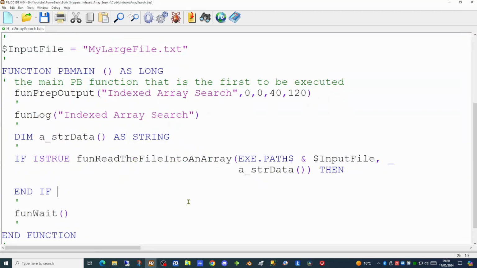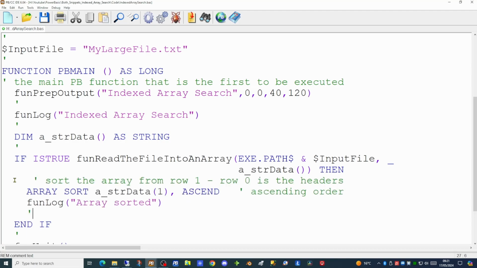The read the file into an array function takes 2 parameters, the first being the path and name of the file, and the second the array into which you wish to load the data. Next, we're going to use the array sort command to sort the data in the array in ascending order, starting from row number 1. Row number 0 are the headers, so we'll leave them at the top of the array.